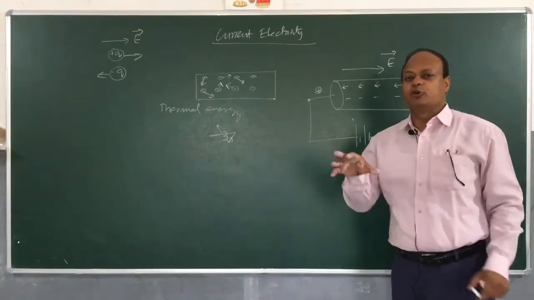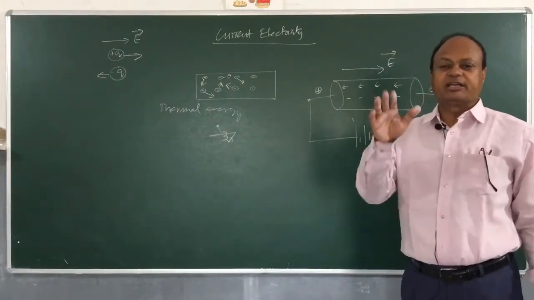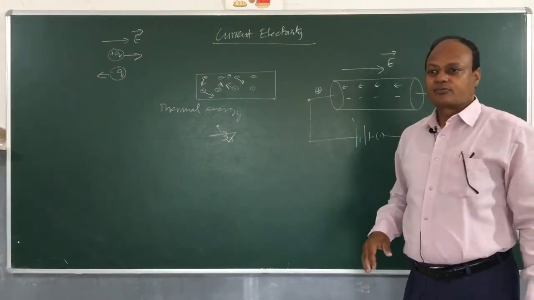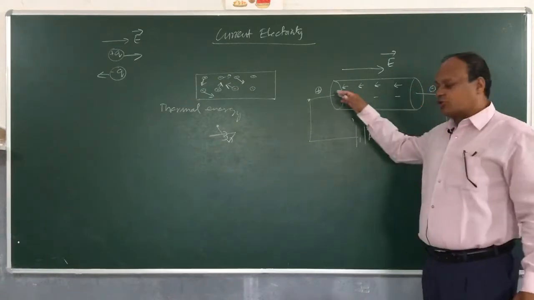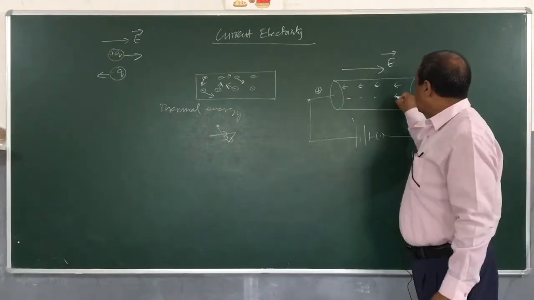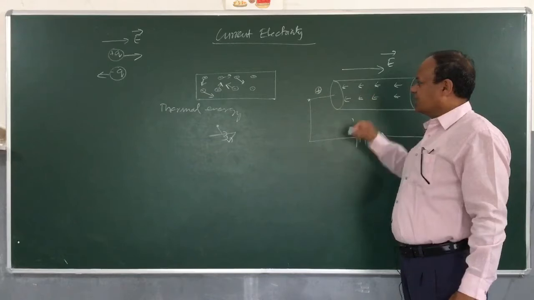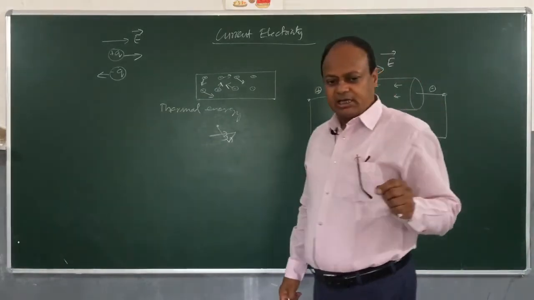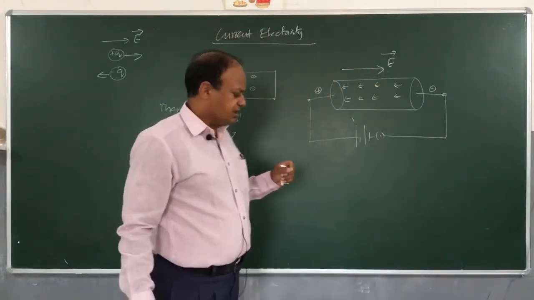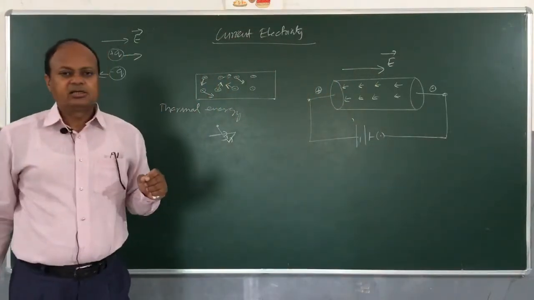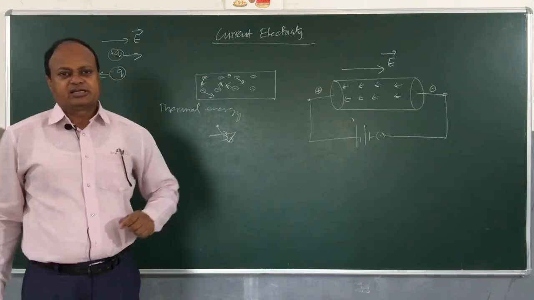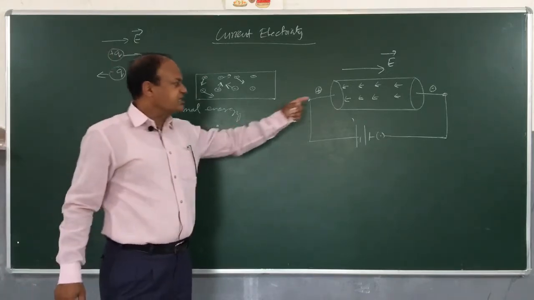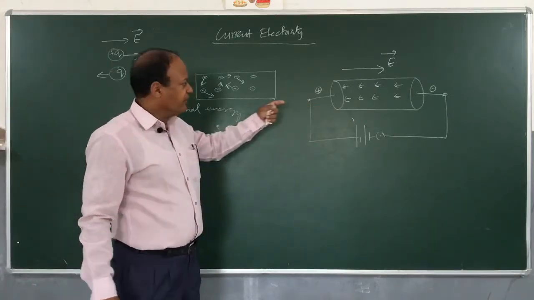Just like when water flows, there is a liquid current, a water current. When electrons move, we say there is electric current. Clear? So we come to the conclusion that motion of charged particles constitutes electric current.